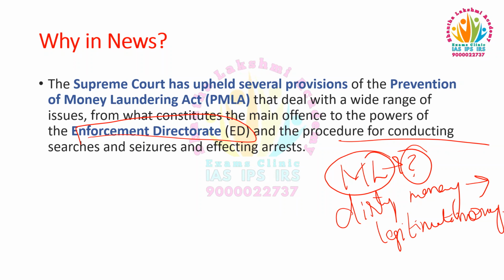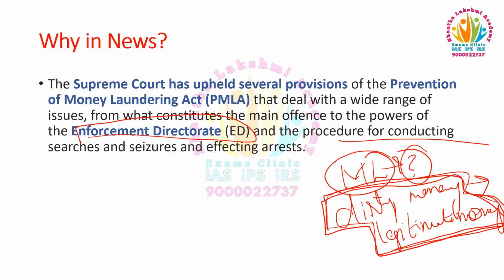It is the process of converting dirty money to make it appear as legitimate money. Means they earn the money through illegal means, and through this money laundering process they make this money look as if they earned it through legal means only.